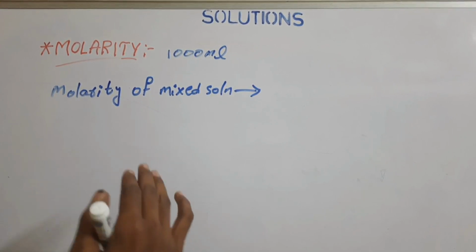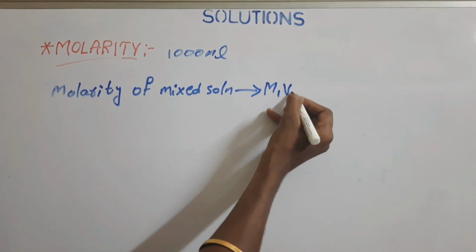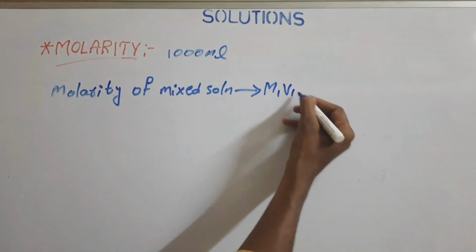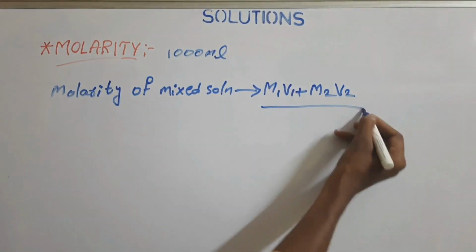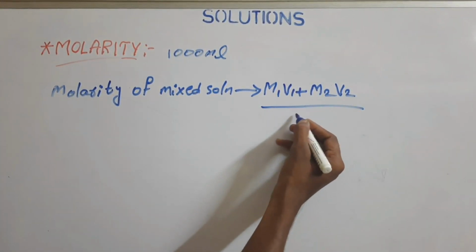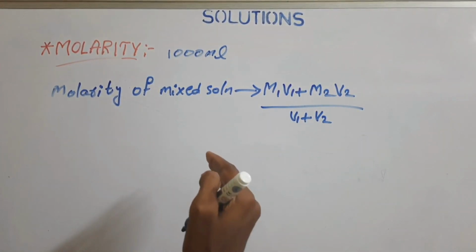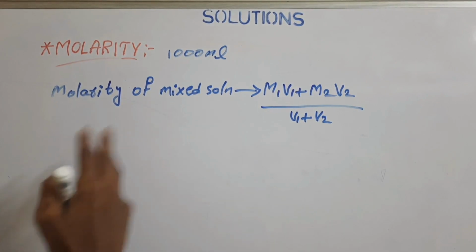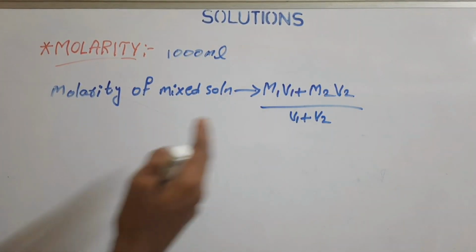From that point of view, we use the formula M1V1 plus M2V2 by V1 plus V2. So this is the formula when two solutions are mixed together to calculate the molarity of the entire solution.